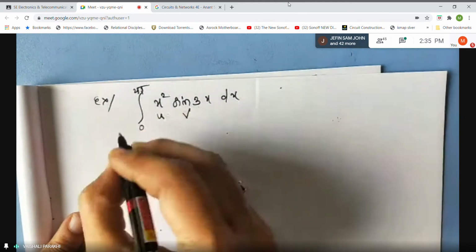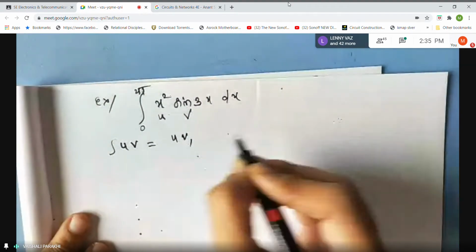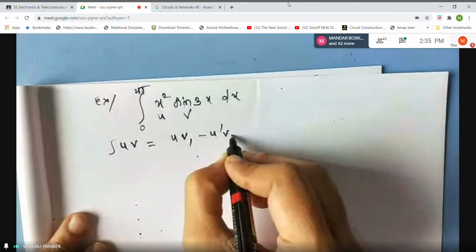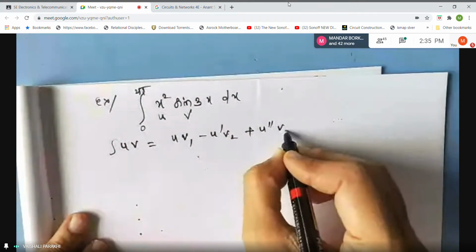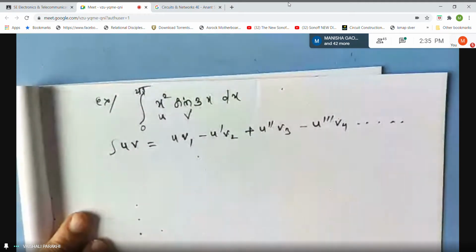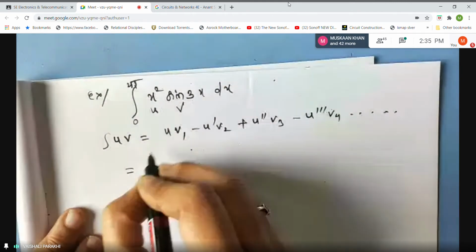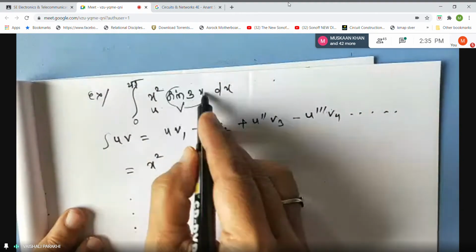Now what is Bernoulli's formula? Let me write it again. First function, integral of second minus derivative integral plus derivative integral minus derivative integral and so on. Right? Choose u as x square and v as sine 3x. So see how it works. First function, what is integral of sine 3x?